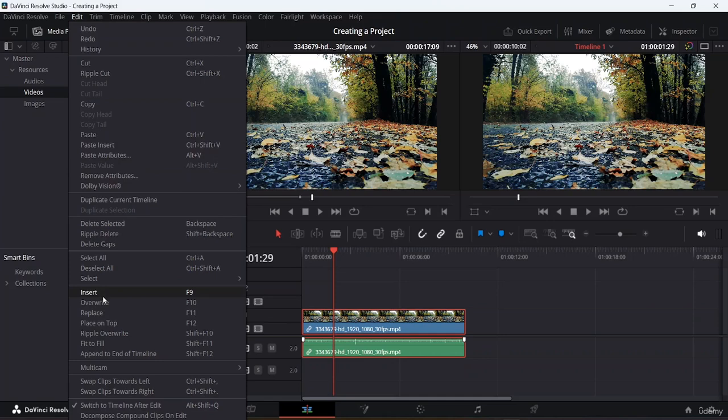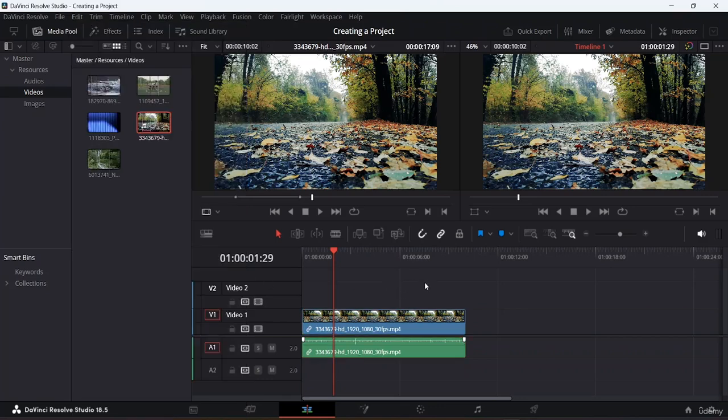If you want to override, insert, or replace, you can also do that. We'll be learning about these three things in detail as well, because sometimes it is quite important. Once we are working, you will see how important this particular thing is.